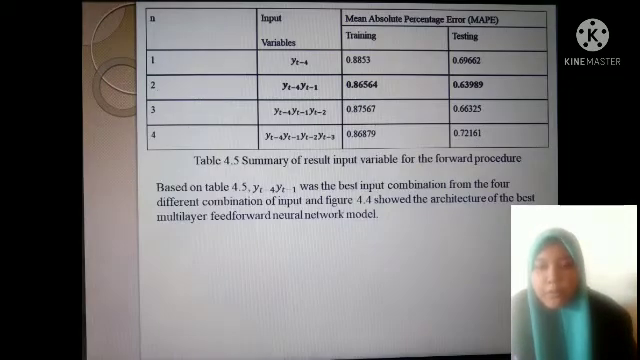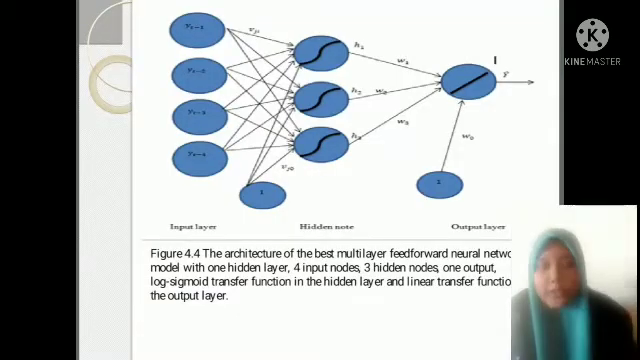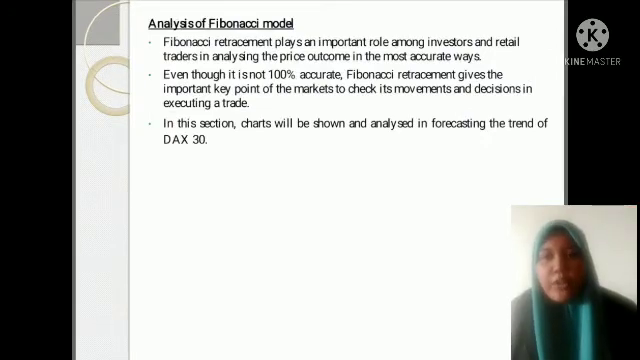And then based on table 4.5, Yt-4 to Yt-1 was the best input combination from the four different combinations of input. And figure 4.5.4 shows the architecture of the best multi-layer feed-forward neural network model, which has one hidden layer, 4 input nodes, 6 hidden nodes, 1 output node, sigmoid transfer function in the hidden layer and linear transfer function in the output layer. Analysis of Fibonacci model.